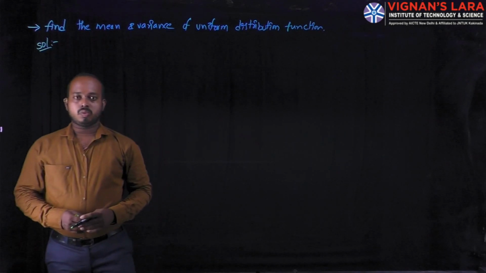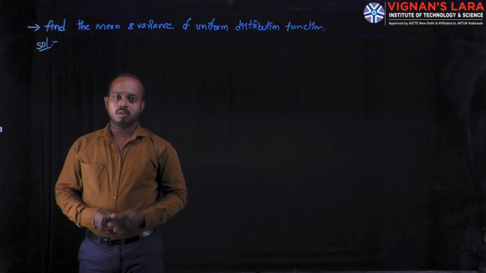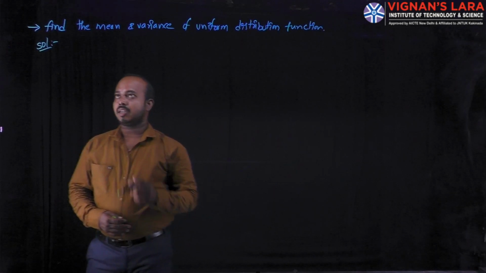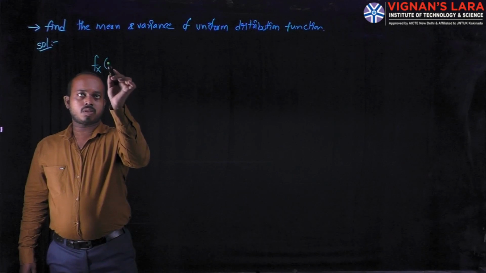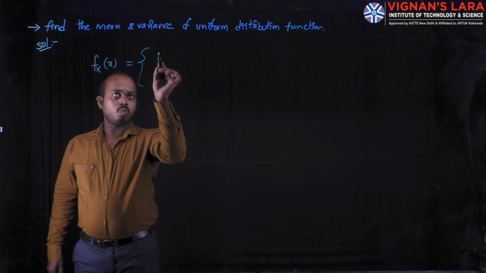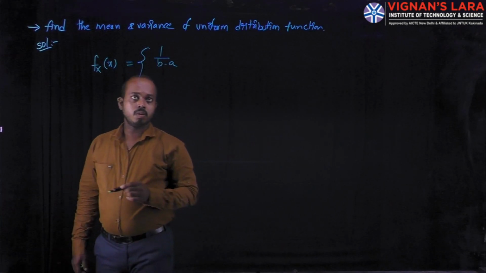According to the definition of the uniform distribution, the density function of uniform is f_X(x) equal to 1 divided by b minus a.